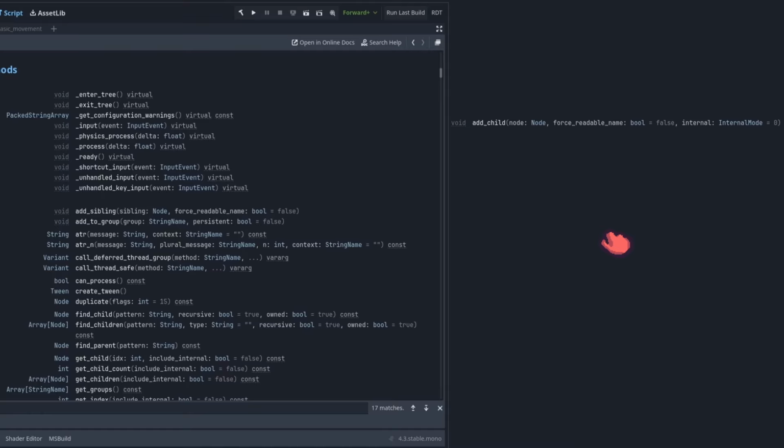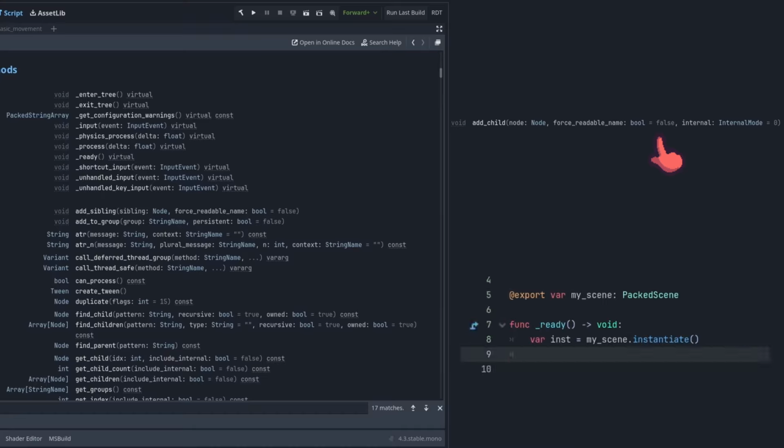In the parameter list, some functions may have some parameters that have values assigned to them. These are known as optional parameters. You need to pass in arguments for all the normal parameters as usual, but you can choose to not pass in values for the optional parameters. If you don't, they'll be set to these values by default. In the case of addChild, in most cases I'd call it by passing just one argument, and the other 2 parameters would have the values false and 0 by default. But if I wanted to, I could pass in additional values for one or both of those parameters.